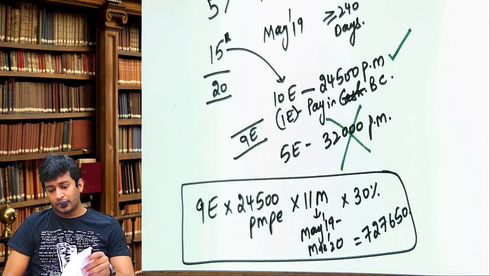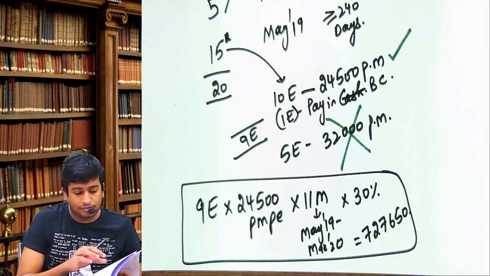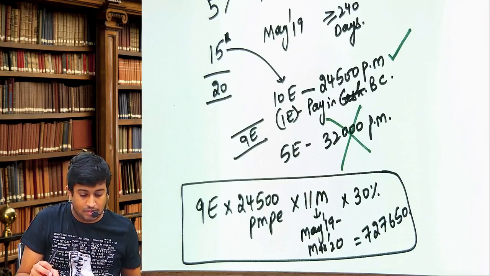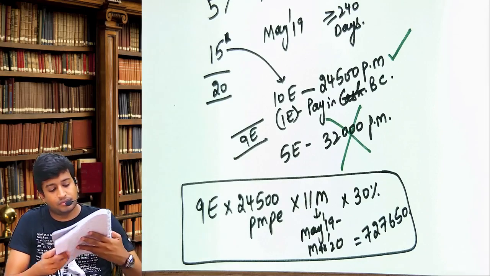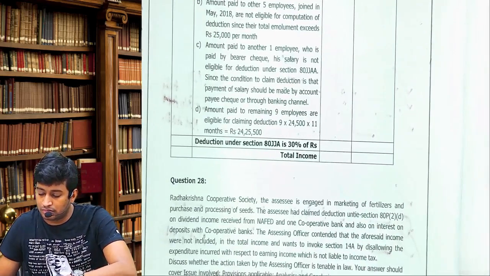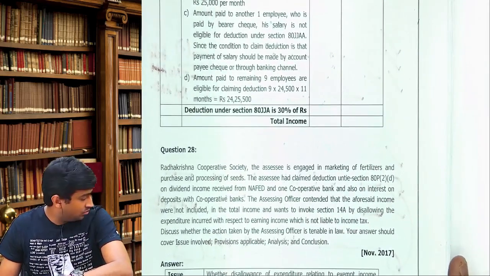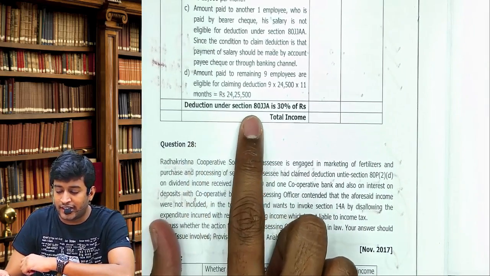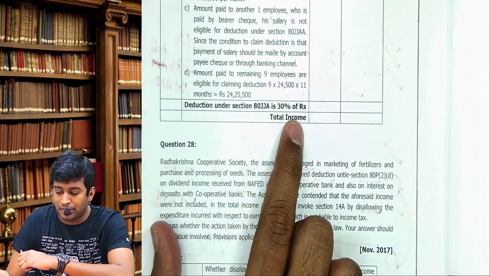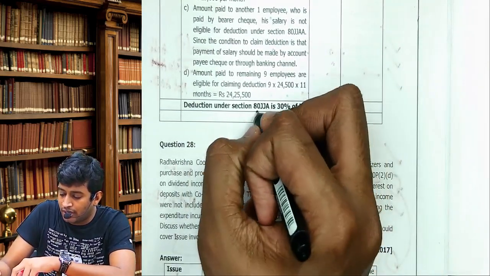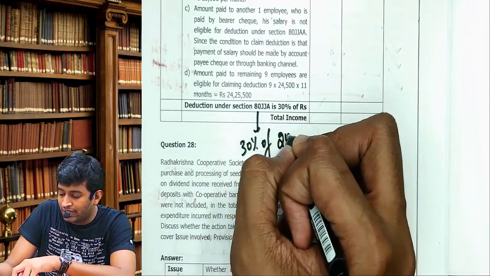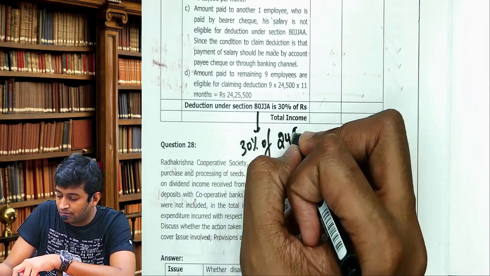Shall we start? Now come to page 173. Can you see the heading deduction under 80JJAA? 30% of, लिखो यहाँ 30% of 24,25,500.